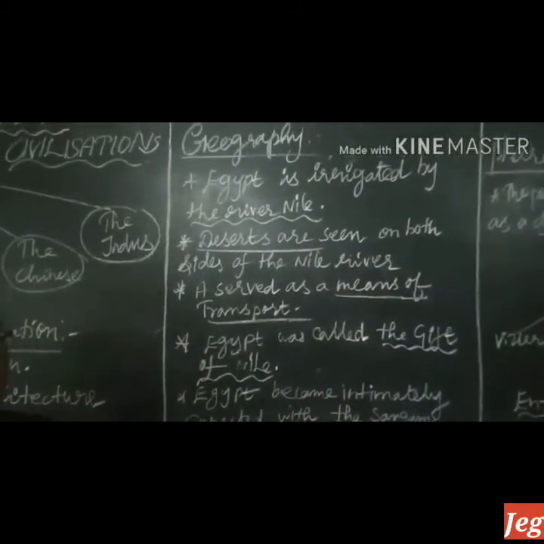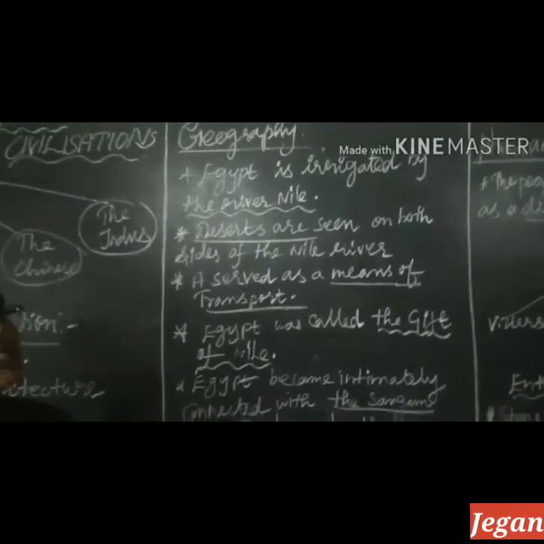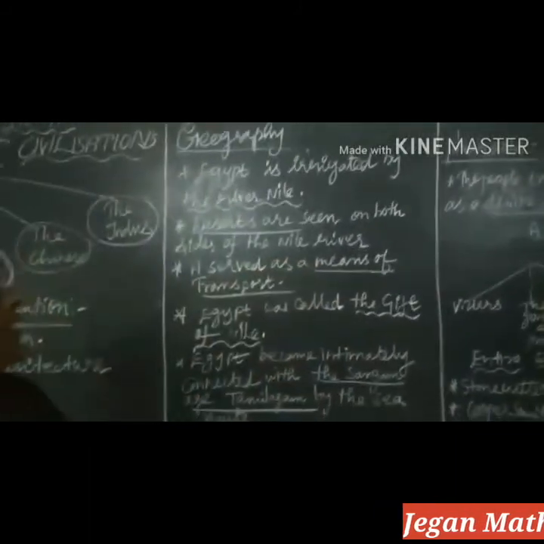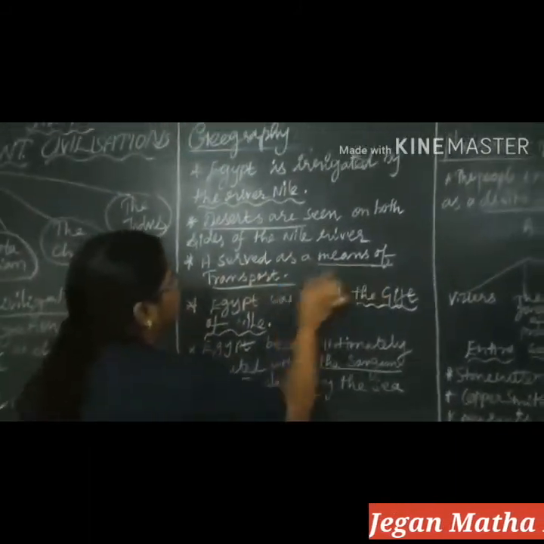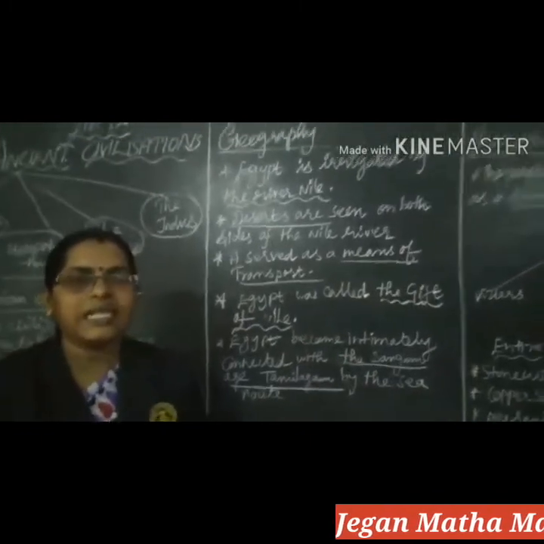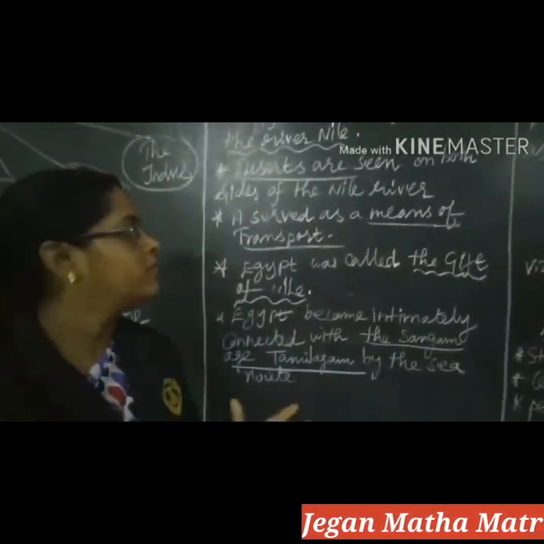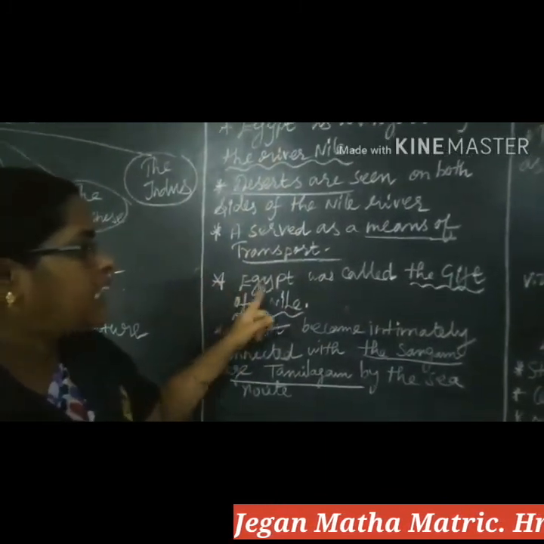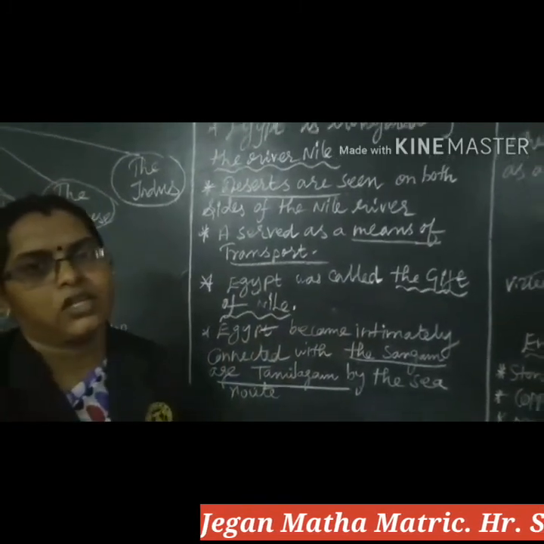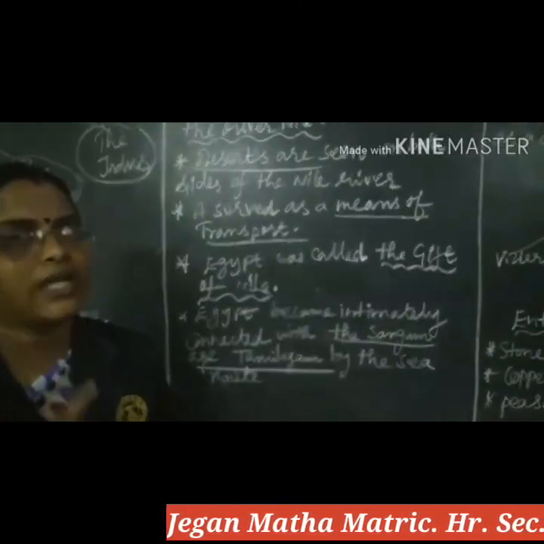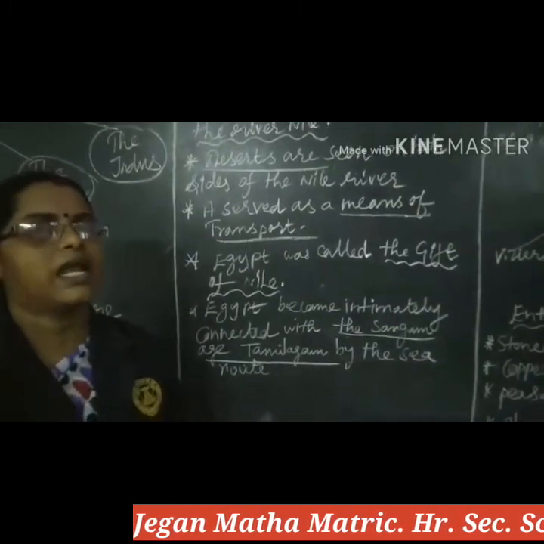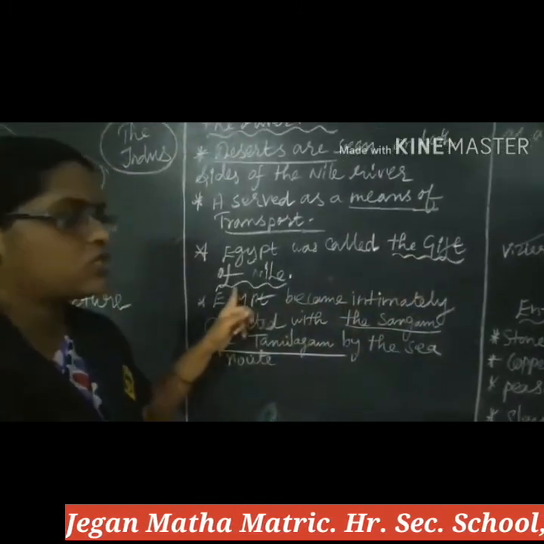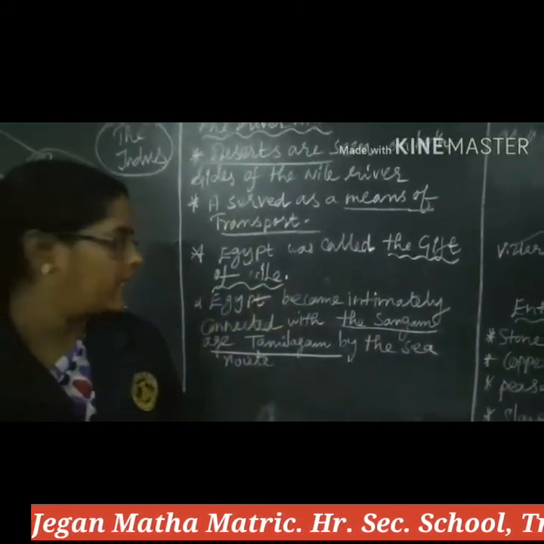Children, we utilize the Nile river for irrigation facilities, but both sides of the river are desert. It also served as a means of transport. And the river Nile is majorly used for what purpose, children? Transportation. Egypt is called the gift of the Nile. So irrigation facilities, transportation facilities, and trade relationships we are using. That is why Egypt is called the gift of the Nile.